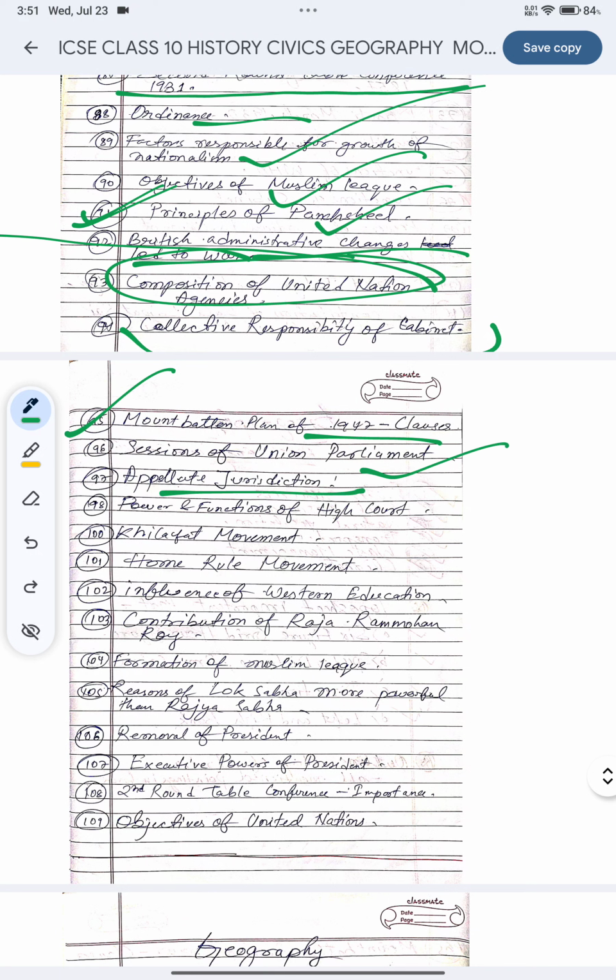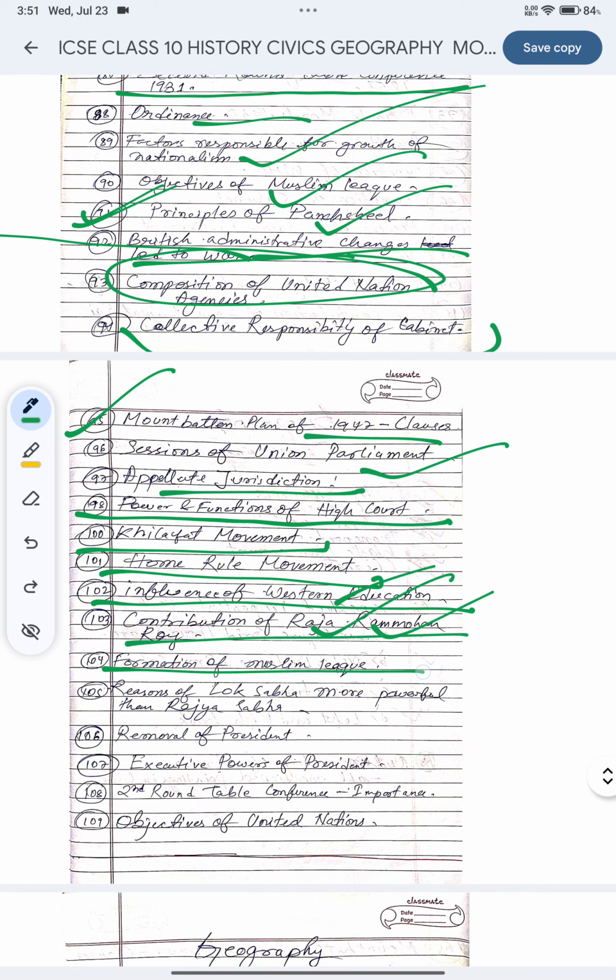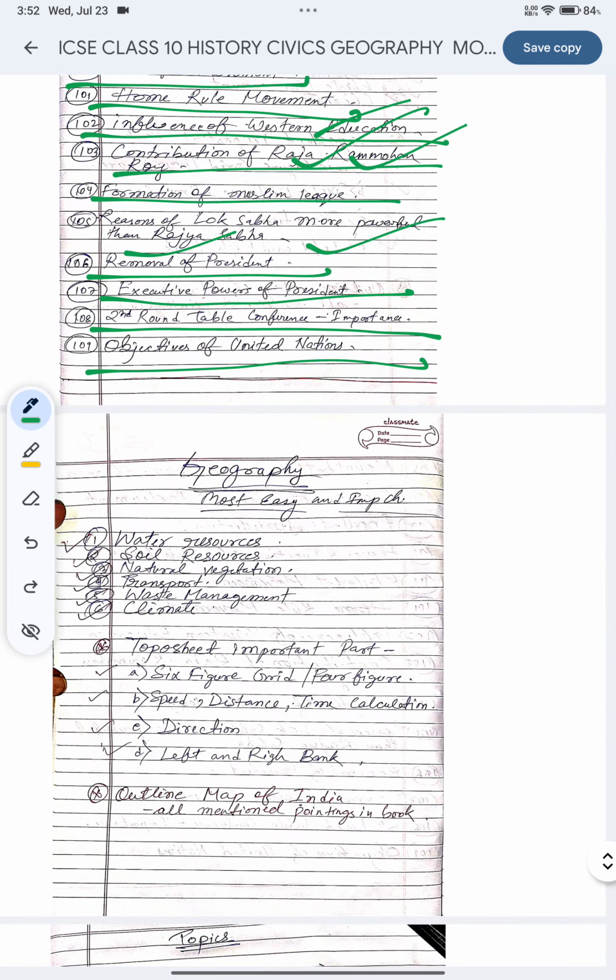Appellate jurisdiction. Go search these topics in your book or Google it and make notes, because they will ask questions from these topics, definitely. Power and function of High Court, Khilafat movement, Home Rule movement, influence of Western education, very important. Contribution of Raja Ram Mohan Roy, very very important. Formation of Muslim League, reasons for Lok Sabha being more powerful than Rajya Sabha, removal of president, executive power of president, second round table conference, very important. Objective of United Nations, important.